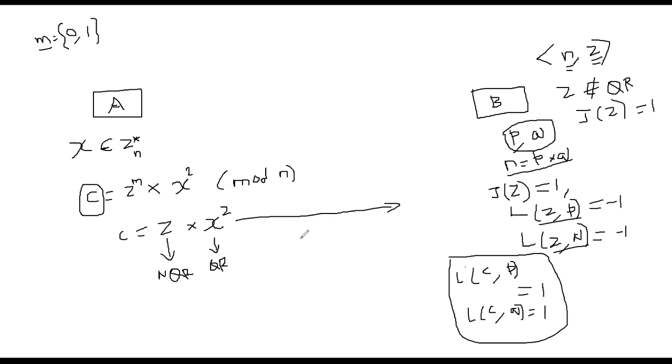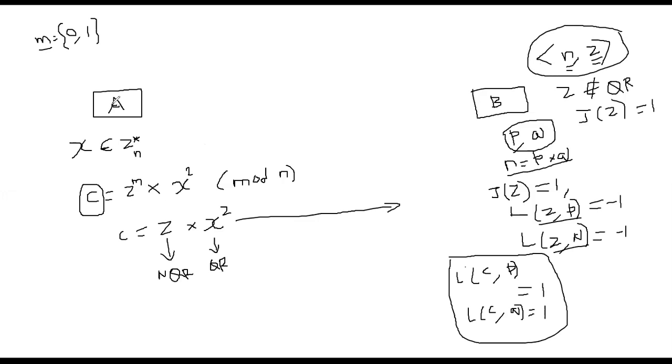In addition, Bob also computes a number Z such that the Jacobi symbol is 1, and moreover the Legendre symbol for Z is -1, both mod P and mod Q. We talked about the Legendre symbol and Jacobi symbol, so I'm not going to repeat it. With that condition, he now publishes N and Z to the world. This is the public part.